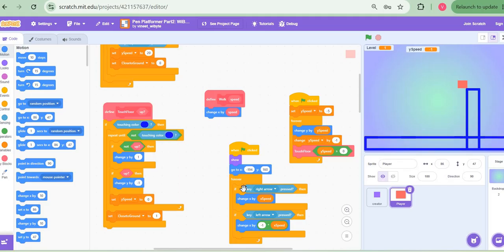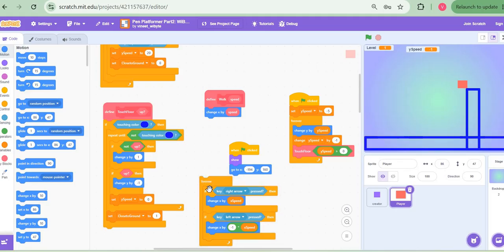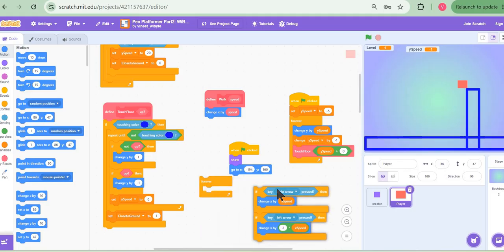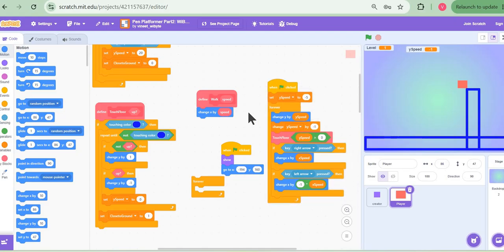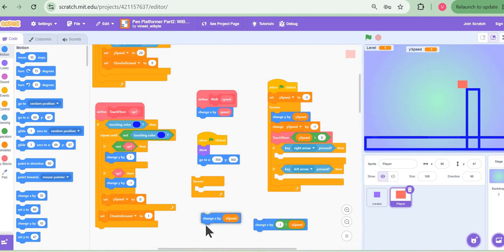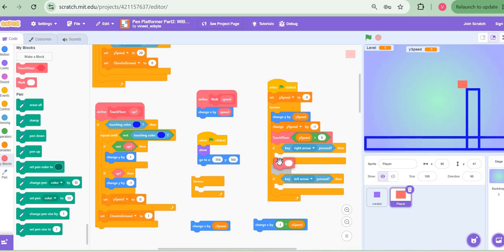But in order to make all this happen, I'm going to take this forever away, and I'm going to put this as part of the bigger forever. Now, something to be thought about very carefully, right? I'm letting the touch floor be as it is, and then I'm adding these conditions. So instead of doing the change x by x speed and change x by -1 of x speed, all I'm going to do is call walk with x speed or walk with negative x speed.